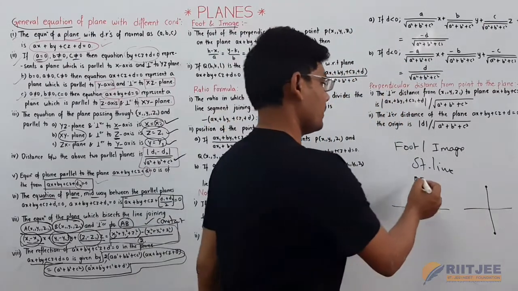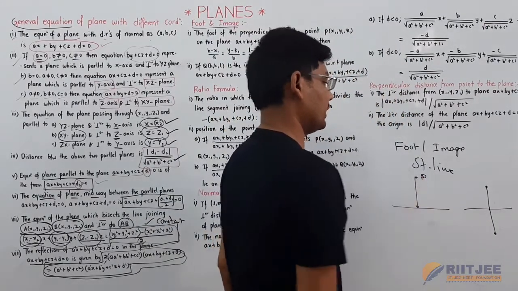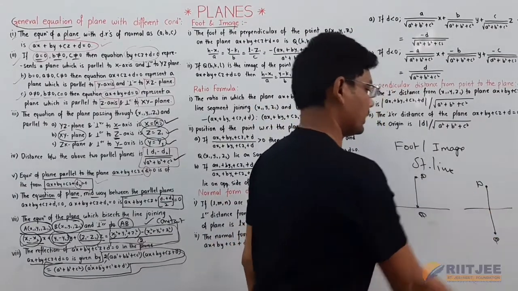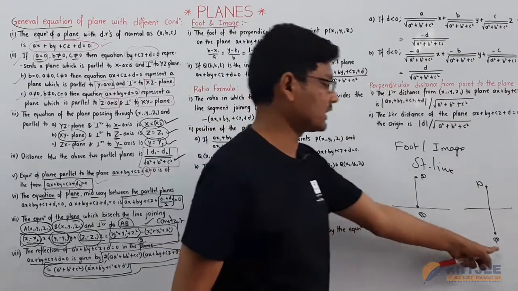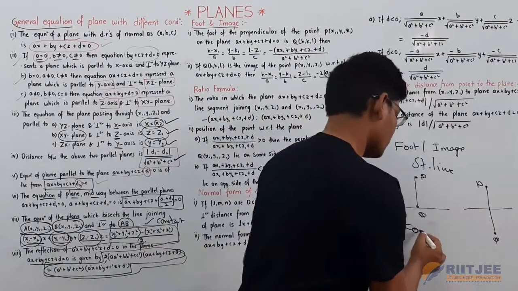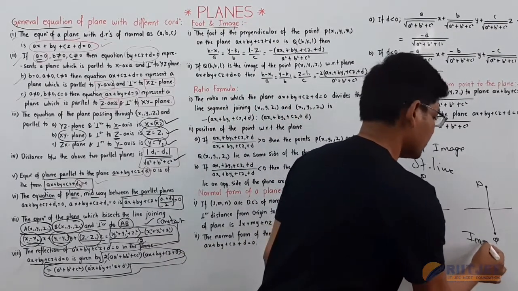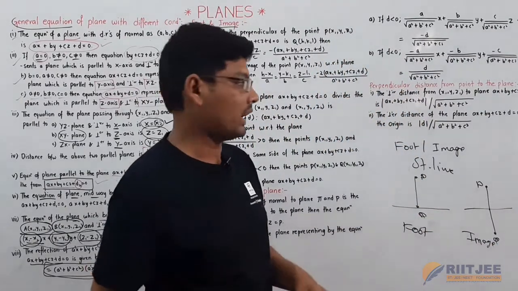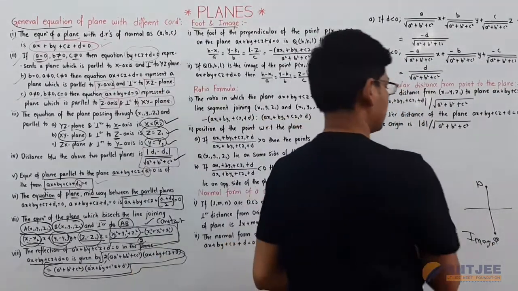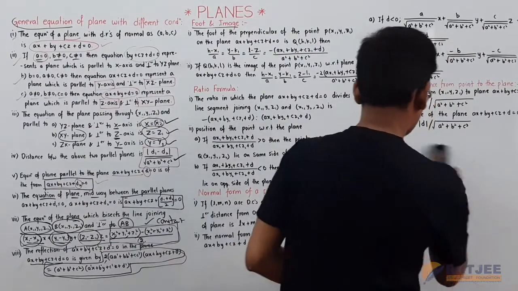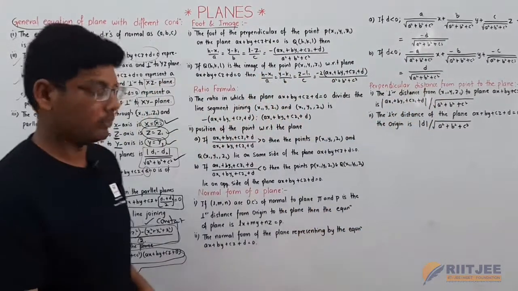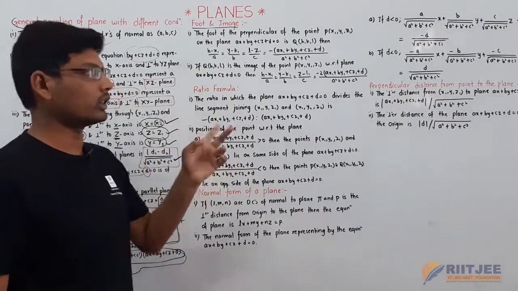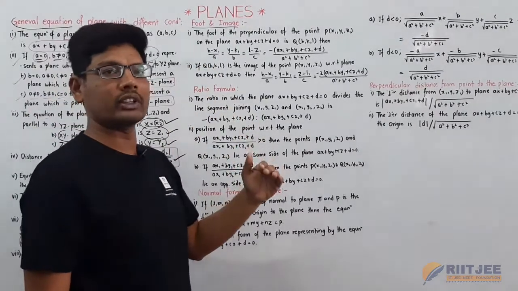This is P and this is Q. This is a foot and this is an image. The same concept for this foot and image applies in planes here. So we are going to discuss the same concept for foot and image of a plane here. Already we discussed foot and image proof in the straight line chapter.